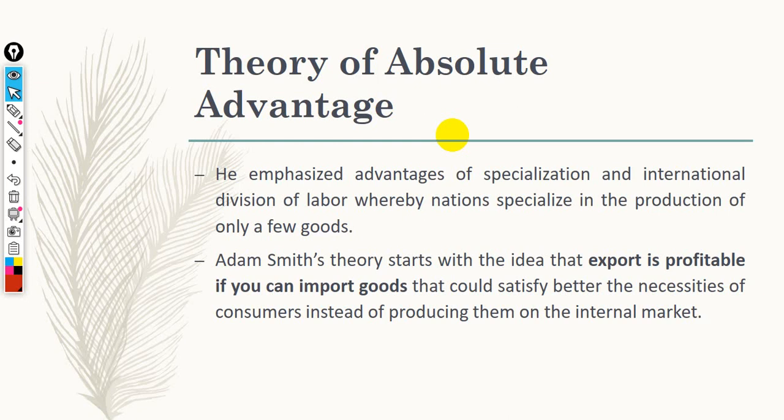According to Adam Smith, a country can make profit if they export a product and import another one at a lower price or higher quality compared to their internal market. So I am going to export a product and import another. This imported product can be imported at a lower price than my domestic production for this product, or at a higher quality than my domestic production of this product.